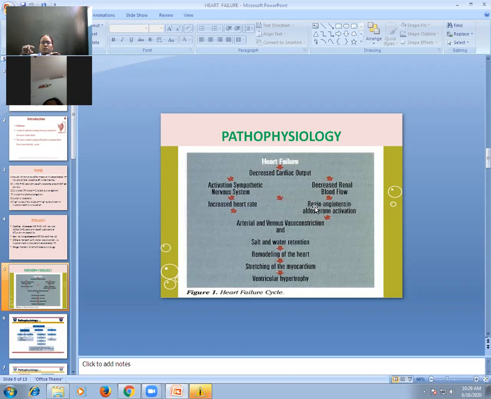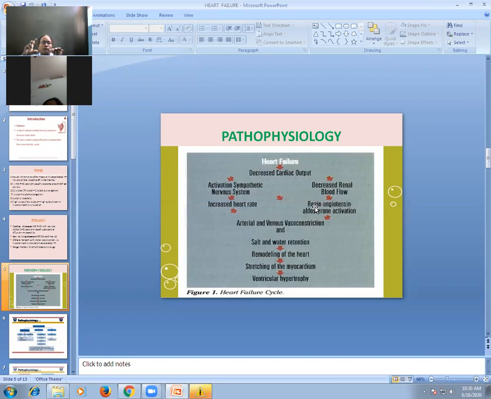Then angiotensin 1 is converted to angiotensin 2 in lung. Because in lung, there is present angiotensin converting enzyme. There is angiotensin converting enzyme present in lung, so angiotensin 1 is converted to angiotensin 2. And as well as there will be activation of aldosterone secretion. This also causes the kidney to increase aldosterone secretion. Now, what is the function of aldosterone and angiotensin 2? There will be increased angiotensin 2 level, increased aldosterone level.